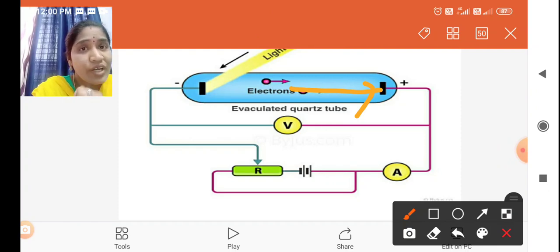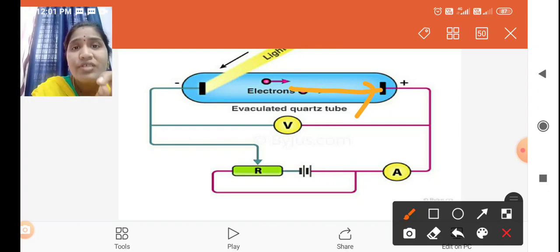Now, we have one doubt. If we are increasing the positive potential, then the maximum electrons reach the anode, so the photocurrent increases. Okay, but how long?